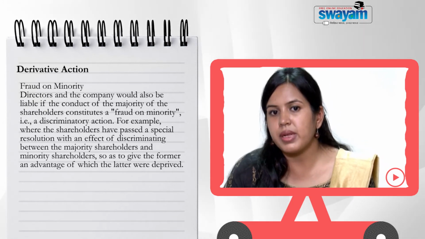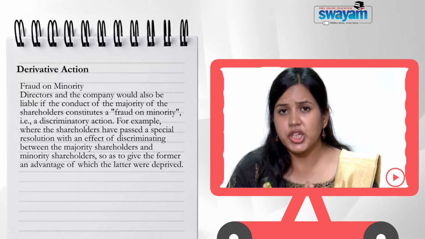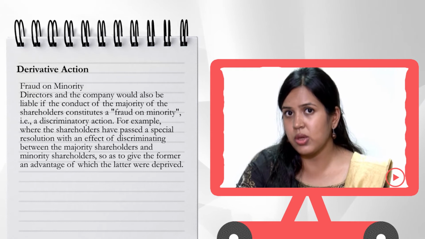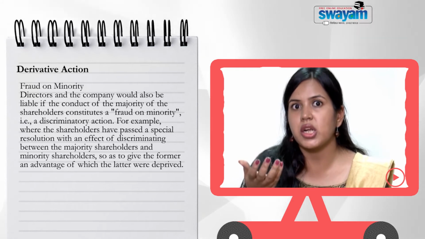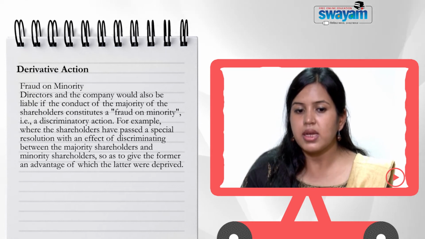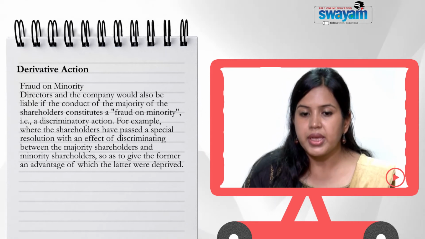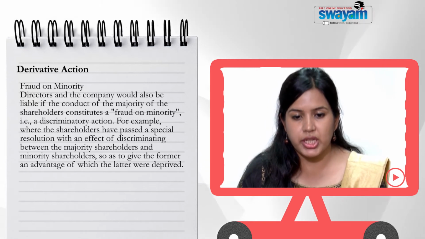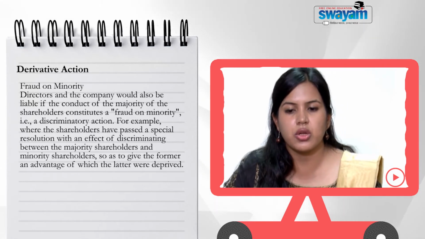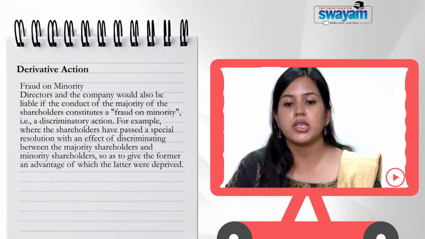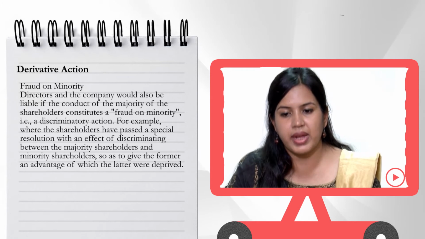I repeat the example again, where the shareholders have passed, these shareholders are majority shareholders, that is shareholders who are in control of the business. So, where the shareholders have passed a special resolution with an effect of discriminating between the majority shareholders and minority shareholders, so as to give the former an advantage of which the latter were deprived.